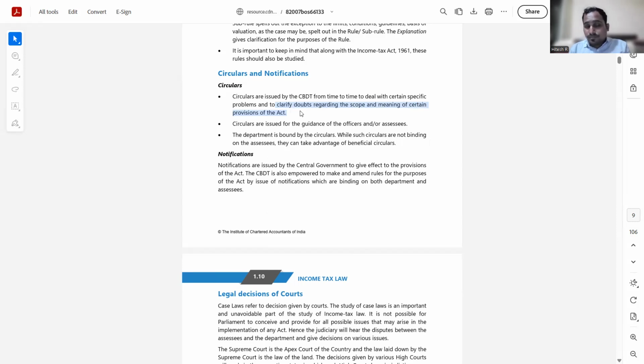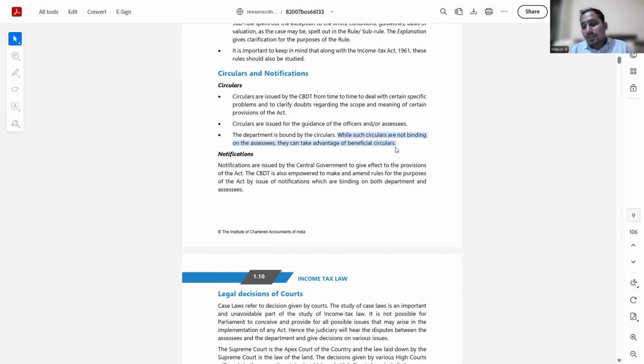Nobody was very clear about it, and the government had to step in and they issued a circular saying that no, indexation benefit is not available for long term capital gain, and after a lot of pressure, they had to bring it back for the real estate asset, the asset which is immovable property. Okay, so this was done by way of a circular. Okay, and like I already mentioned, the department is bound by the circular. While such circulars are not binding on the assessees, they can take advantage of a beneficial circular.